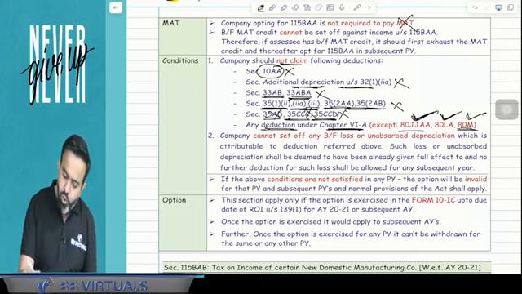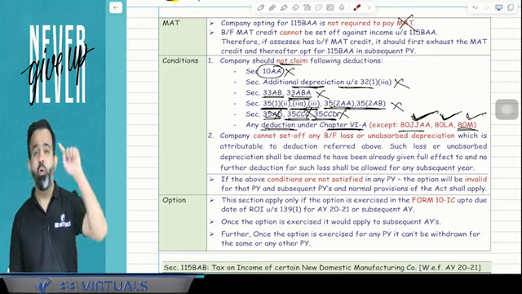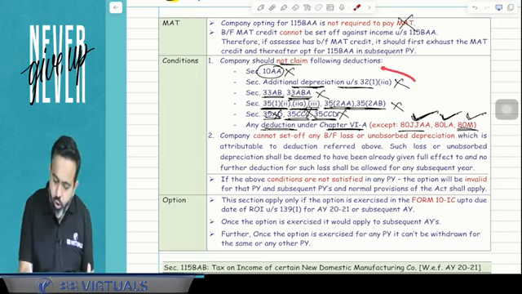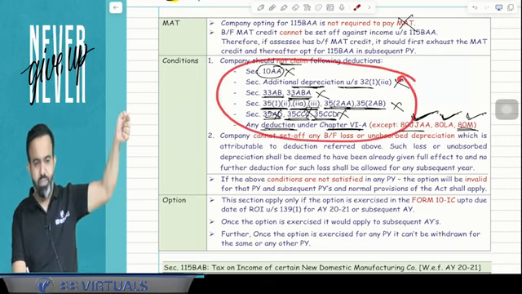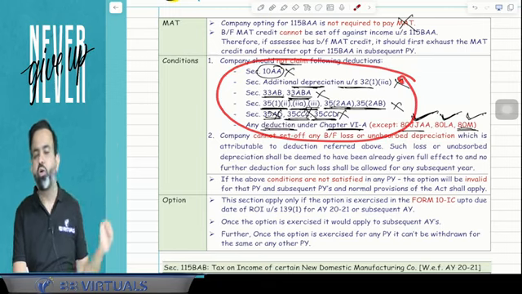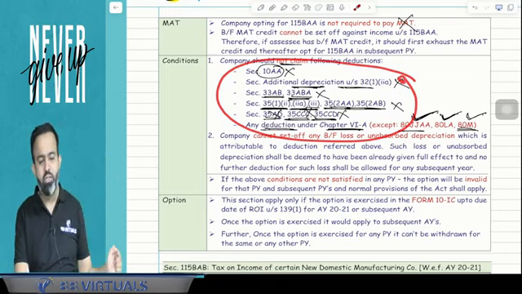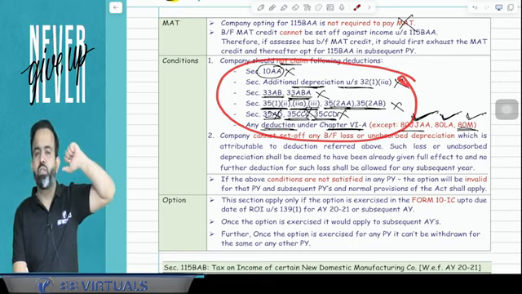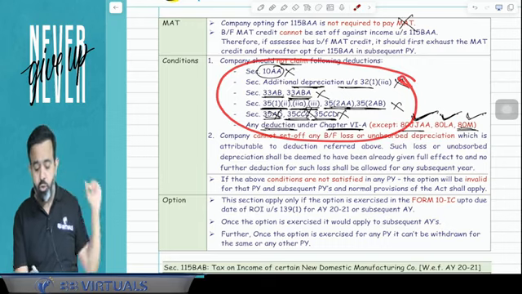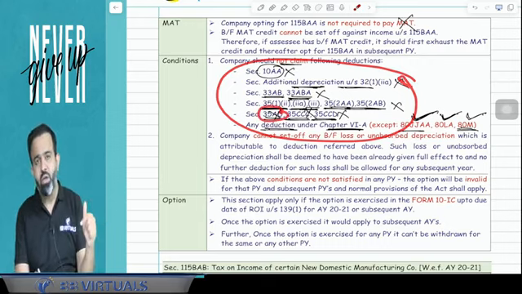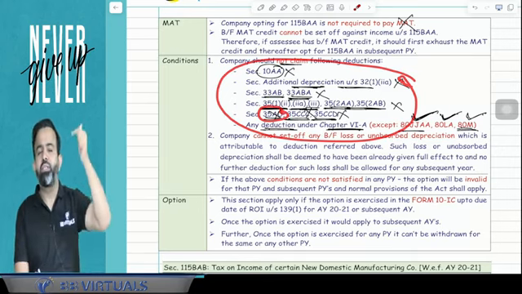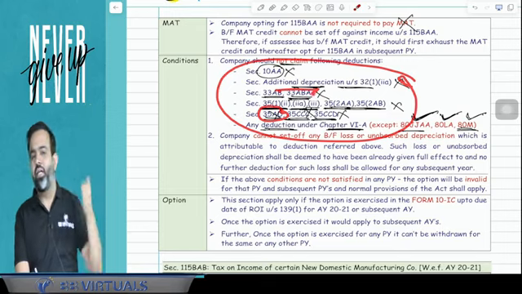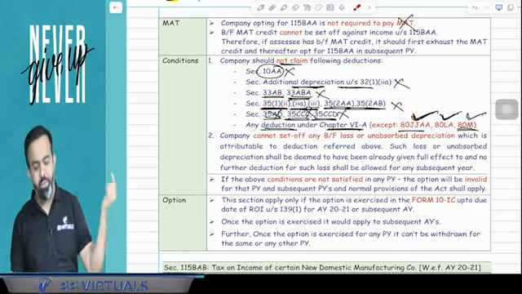Now one more point, the lawmaker says that suppose in your brought forward losses or in your unabsorbed depreciation, there is any loss or depreciation due to this section, then that loss you cannot set off, that depreciation you cannot set off, it is going to lapse. So in simple words, if in your brought forward losses there is a loss due to section 35AD business, or in your unabsorbed depreciation there is depreciation related to the additional depreciation, then now you cannot set off that, it is going to lapse.